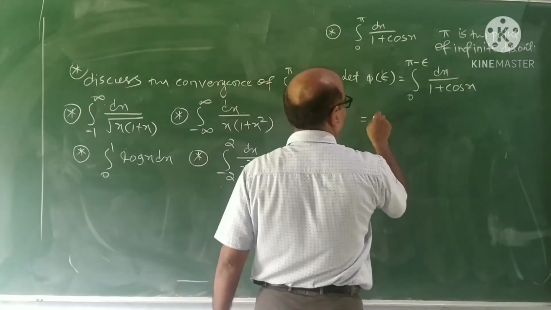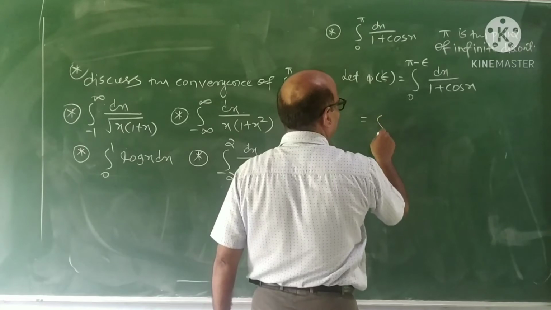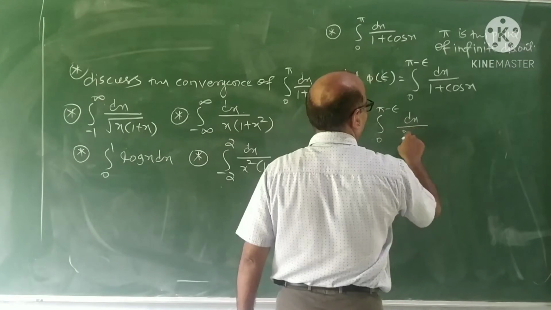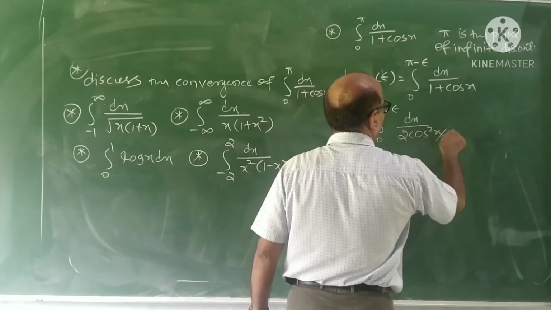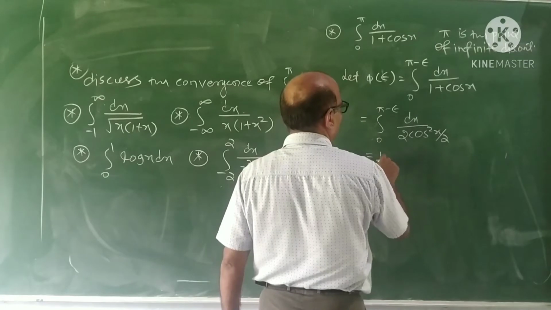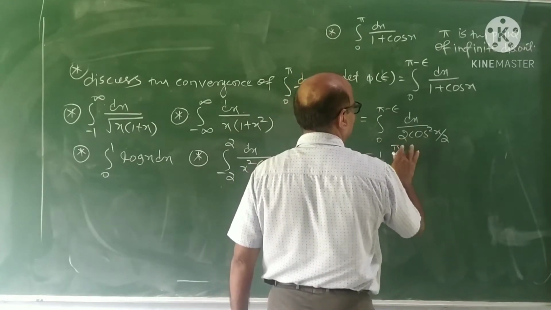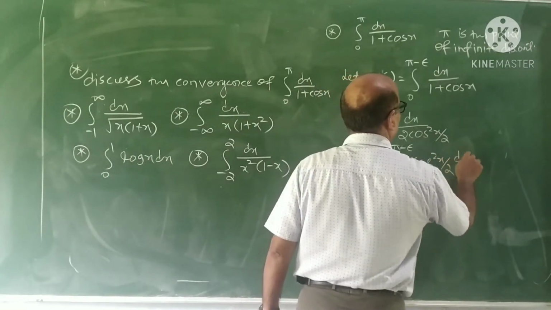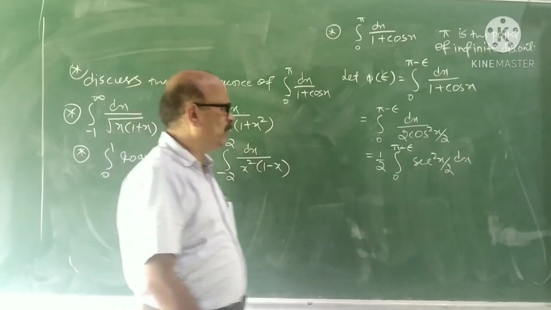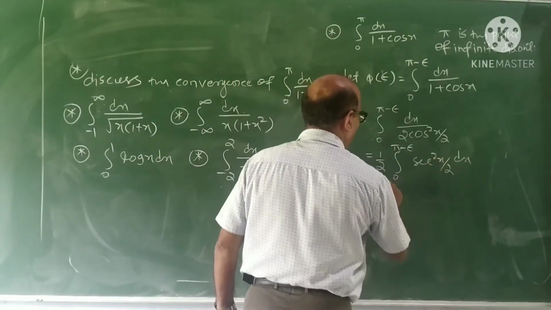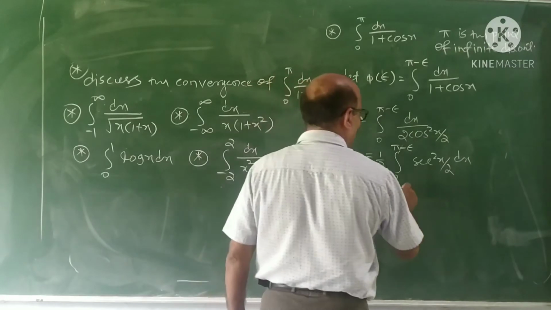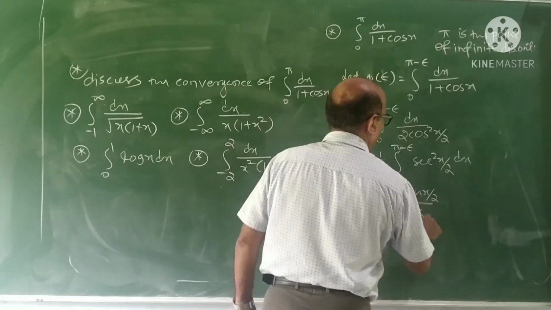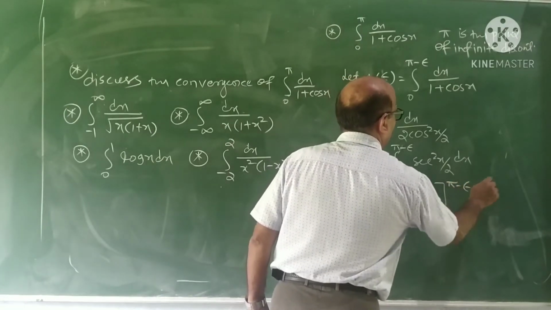Now the primitive can be easily obtained here. How to obtain it? It is a simple integral: 1 plus cos x is 2 cos square x by 2. So it is 1 upon 2, the integral from 0 to pi minus epsilon of secant square x by 2 dx. Now it is a standard form. What is the integration of secant square x by 2? It is tan x by 2 upon 1 by 2, from 0 to pi minus epsilon.